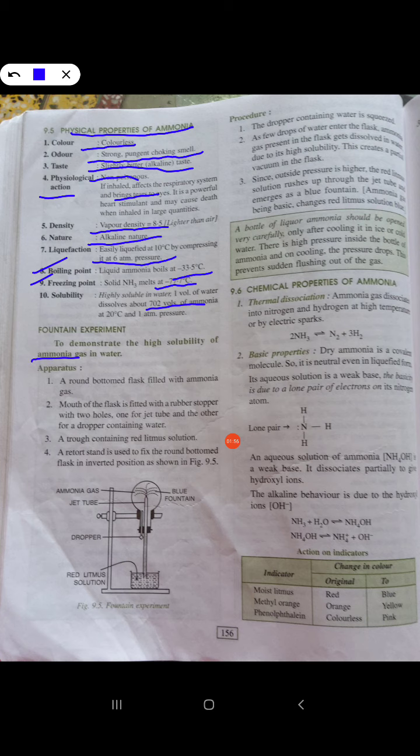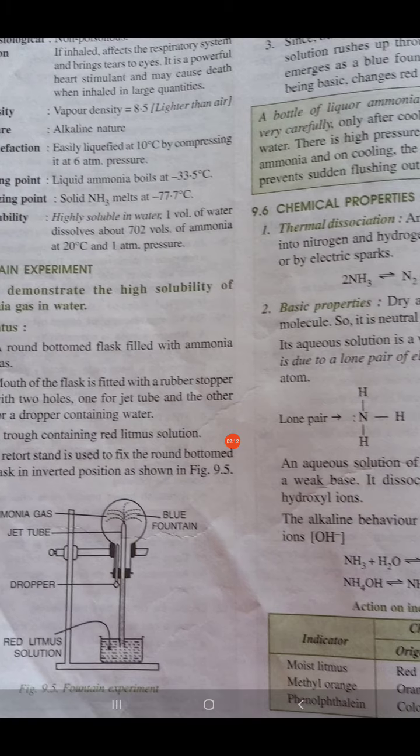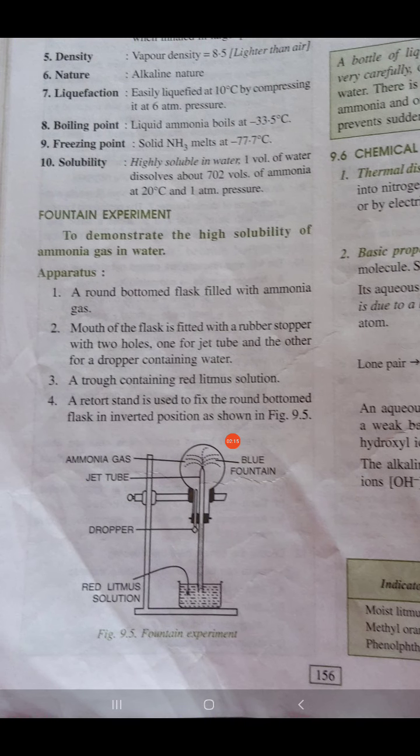Now the fountain experiment. The same fountain experiment we have done in case of HCl also. The fountain experiment is to demonstrate the high solubility of ammonia gas in water. So you can see the experimental setup. Children will take a beaker having red litmus solution, and then we will connect this beaker with a jet tube. In the jet tube, under pressure, the liquid, the litmus solution, will come out in the form of a fountain.